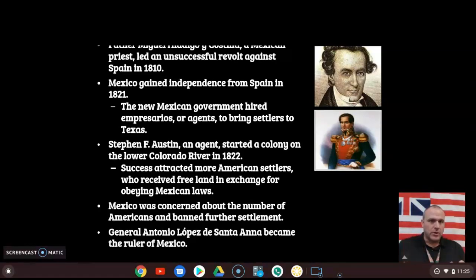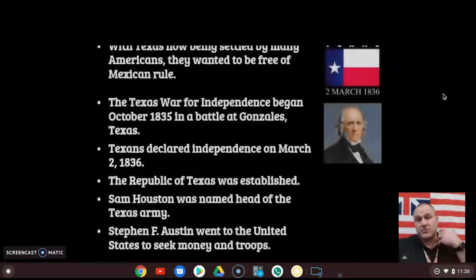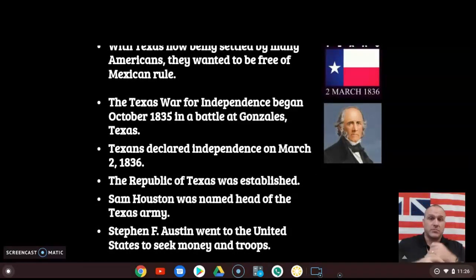Now, what have we learned about American history when you try to ban American westward expansion? It's not going to end well. There's probably going to be some sort of war involved. And here's another example of that. General Antonio Lopez de Santa Anna became the ruler of Mexico at this time, and he also becomes the commander of their army. So with Texas now being settled by many Americans, of course, they wanted to be free of Mexican rule. They wanted to be part of the United States because as part of the United States, you got a lot more than when you were part of Mexico.